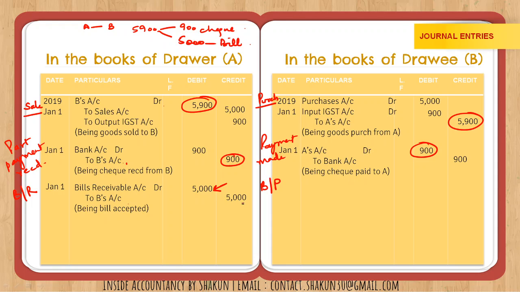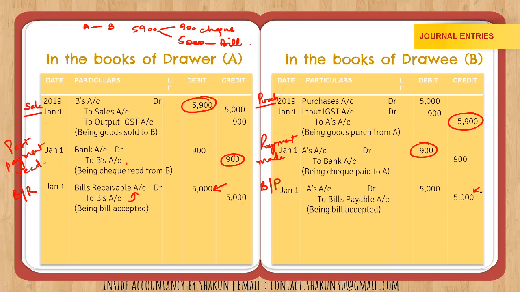Now it is credited with 5000 and B's account does not exist in our books. So B, the debtor, is now converted into bills receivable worth rupees 5000. Similarly in the books of the drawee, we'll pass the entry for bills payable. A is debited with 5000, the balance amount. Now A's account does not exist in the books and a new account is created, bills payable, the bill against which a payment is to be made for rupees 5000, right?